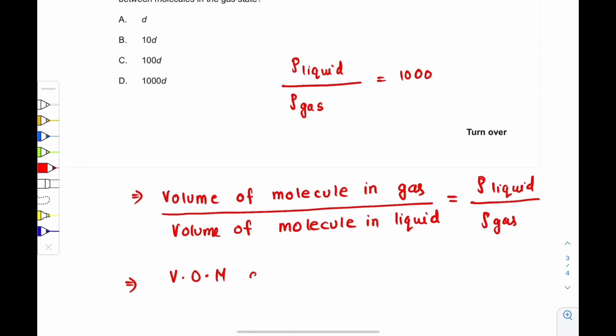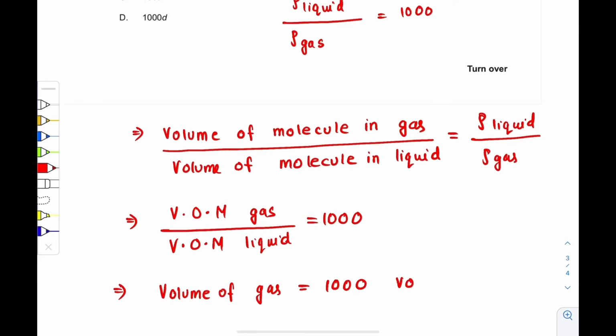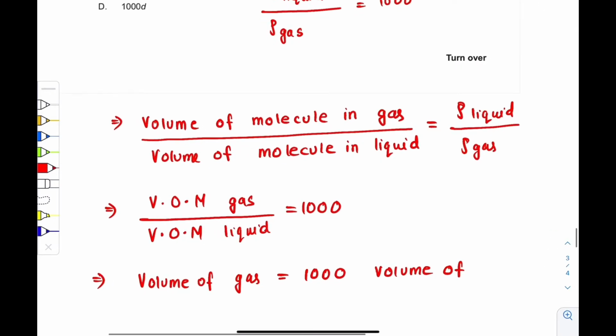So that means the volume of a molecule of gas divided by the volume of a molecule of liquid is given to be 1000, right? So from here I can write that the volume of the gas molecule is equal to 1000 times the volume of the liquid molecule. I'm writing this for molecules.